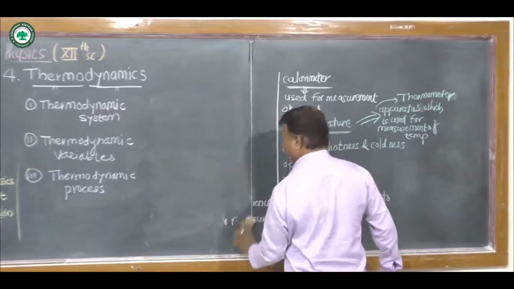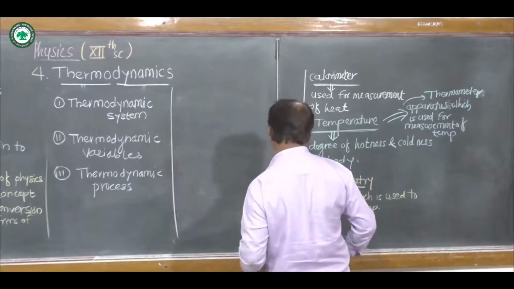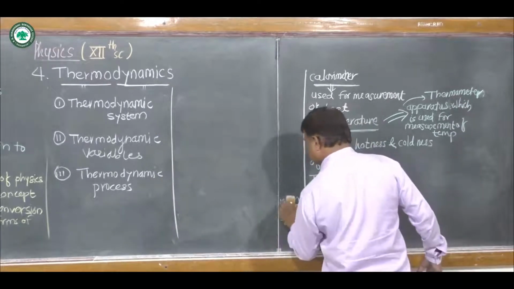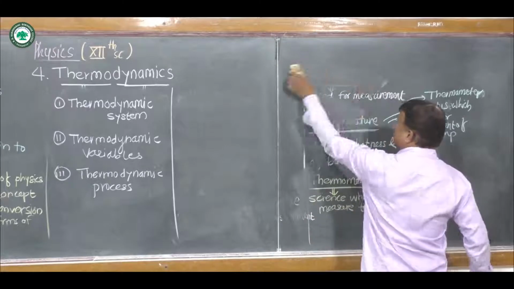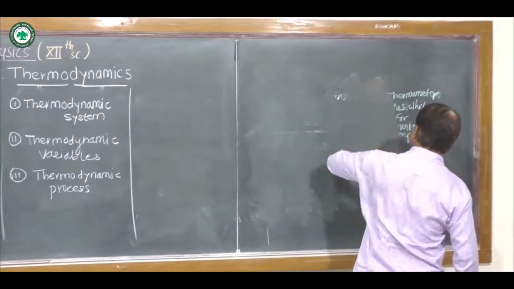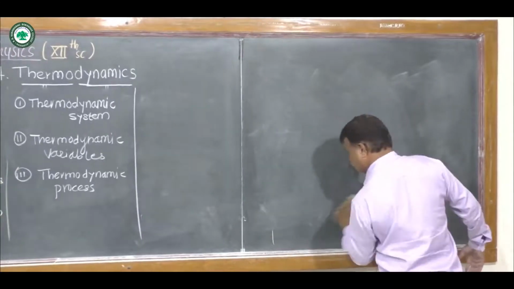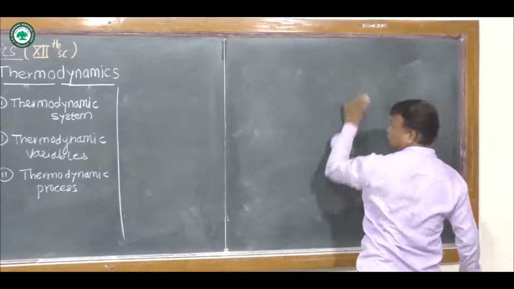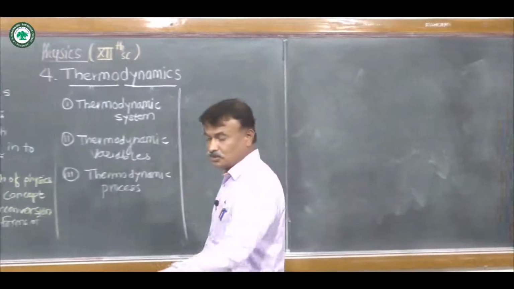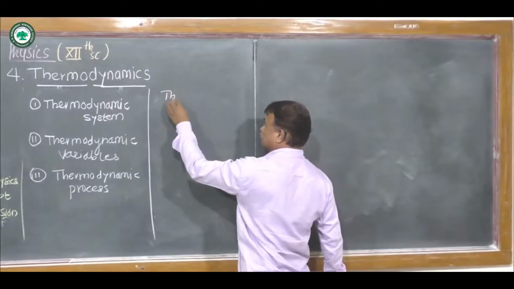Now, before studying all these factors, we have to study first thermal equilibrium.